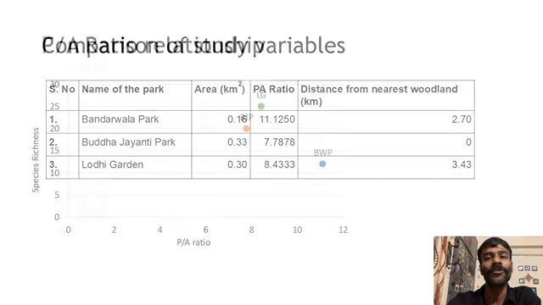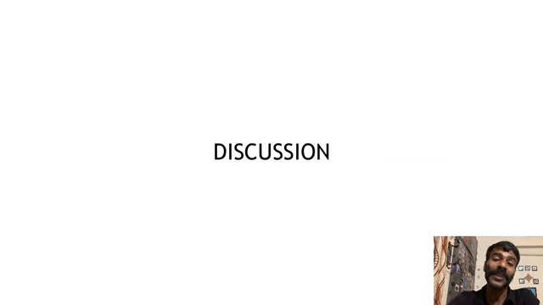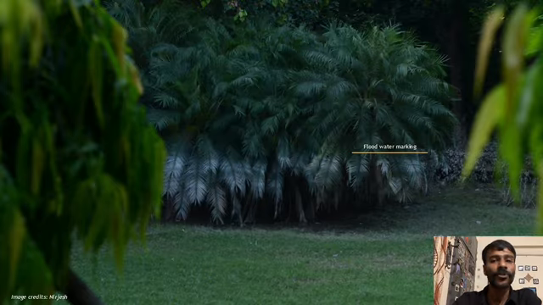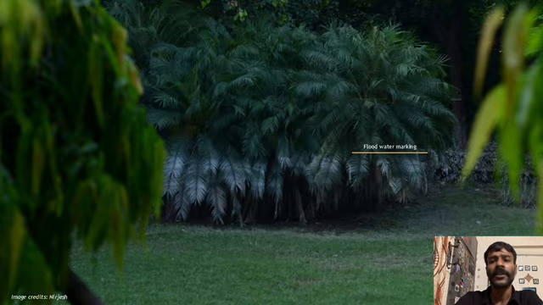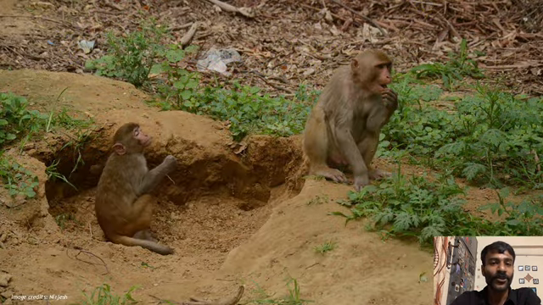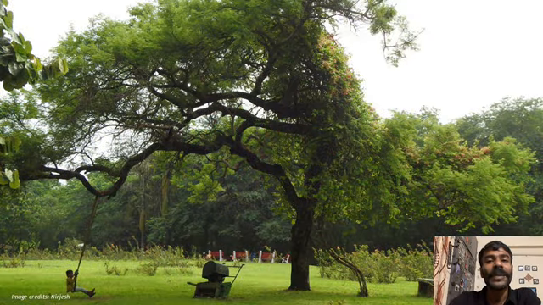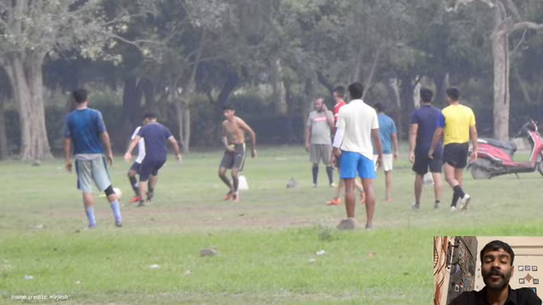Conventionally, following the theory of island biogeography, for the given area, perimeter area ratio, and distance from the nearest woodland, BJP should have more diversity. However, several factors may explain this deviation. Disturbances such as Kanwar Yatra during the data collection period or flooding in Delhi a few weeks earlier could have influenced bird presence. Or in the case of BWP, for instance, the activity of dogs and monkeys likely contributed to reduced species richness. Human disturbance was also notable, particularly at BWP, where makeshift cricket and football grounds may have affected sampling.